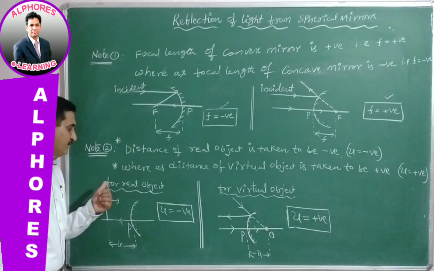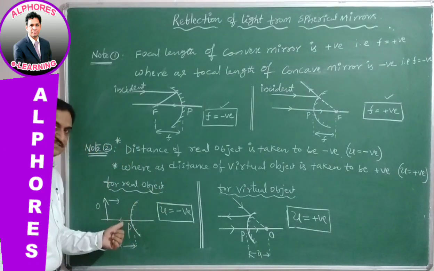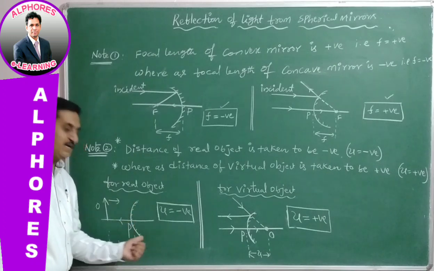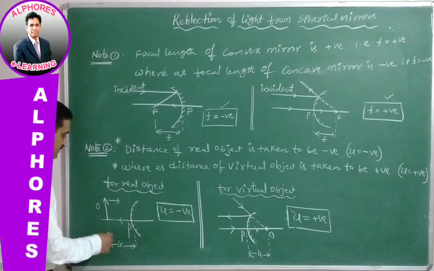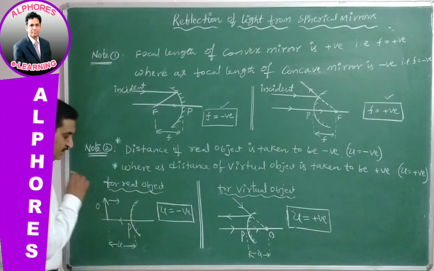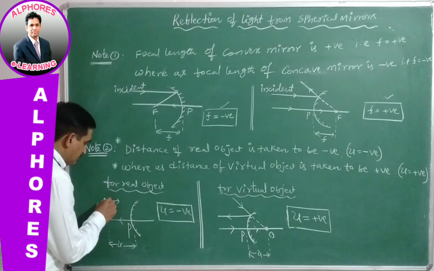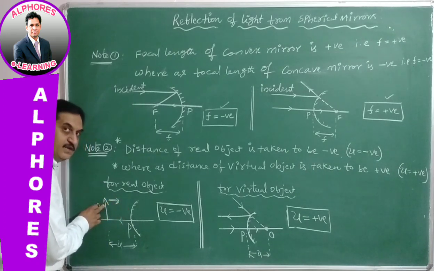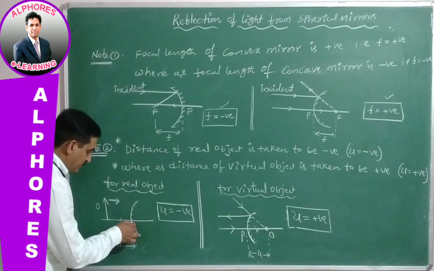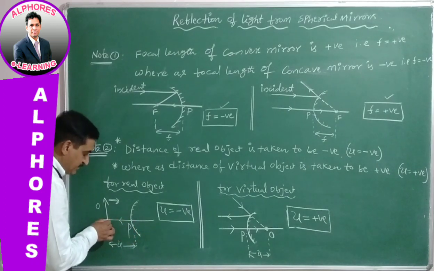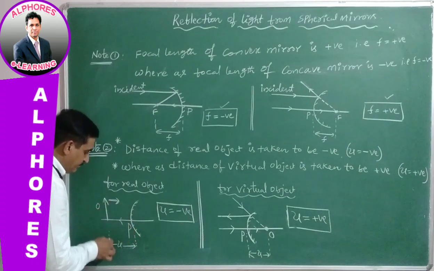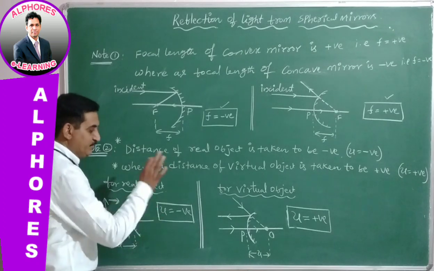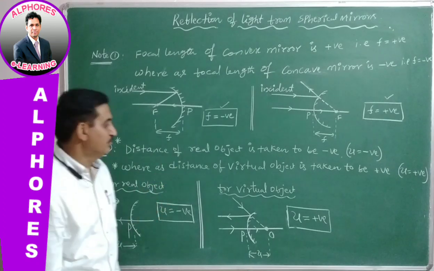Let us see here for a real object. We are going to take the example. So this is a convex mirror. So the object is kept in front of the convex mirror. The light is coming from here. This is the real object, and we are measuring from pole to the object distance against the incident ray. Therefore, U is taken to be negative according to the rule.